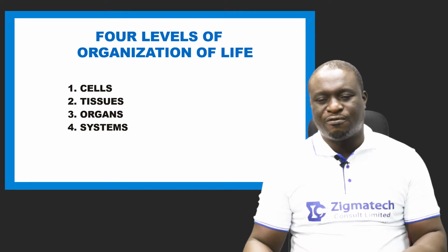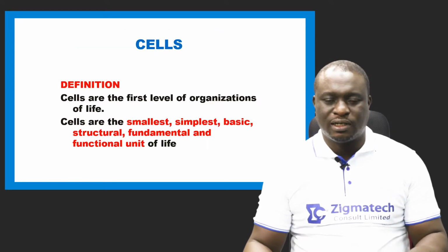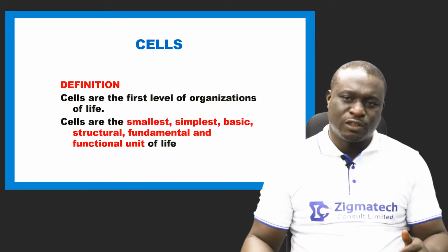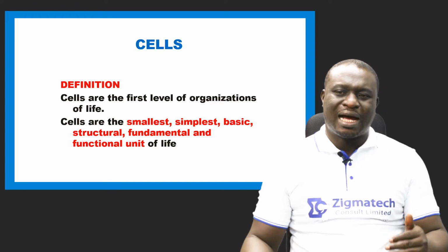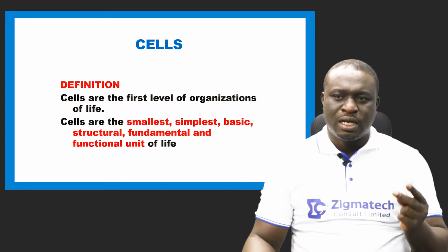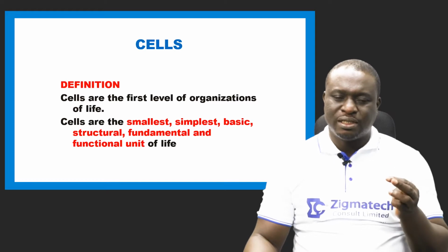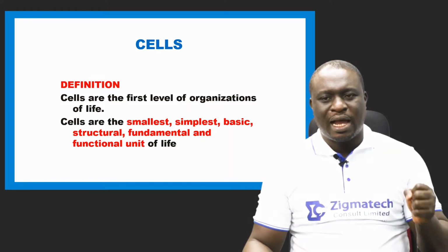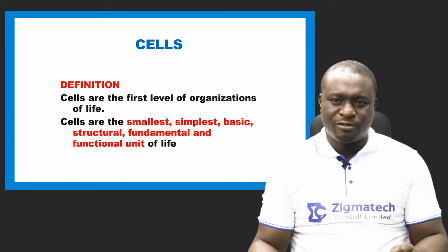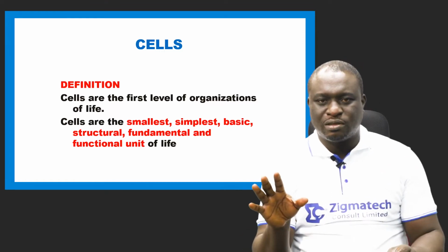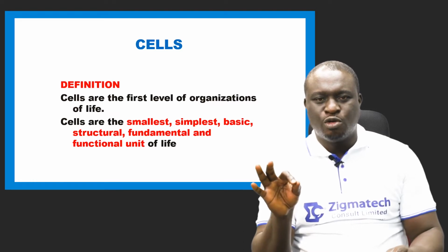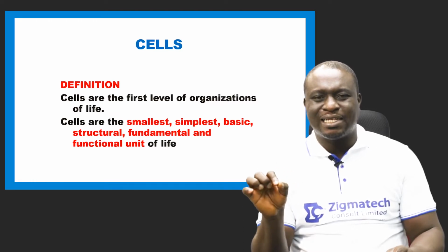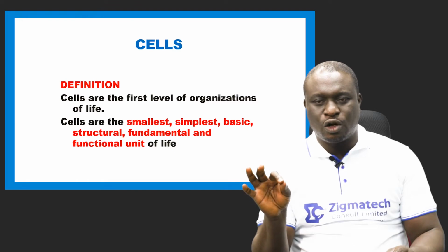Let's begin with the first one, which is called cells. By definition, cells are the smallest, simplest, basic, structural, fundamental, and functional unit of life. If you check the display on the screen, you will notice that it is highlighted in red color.